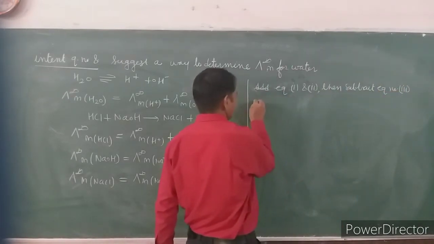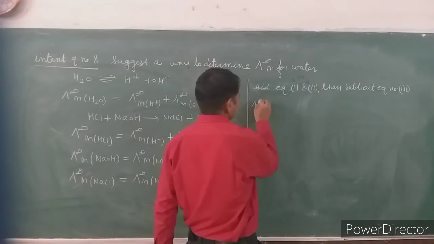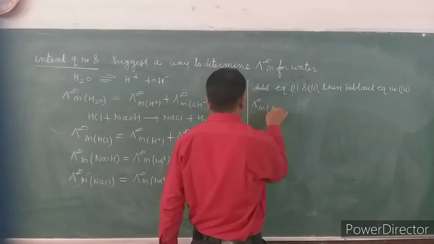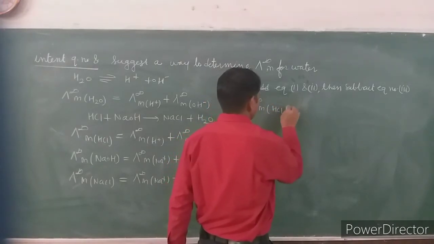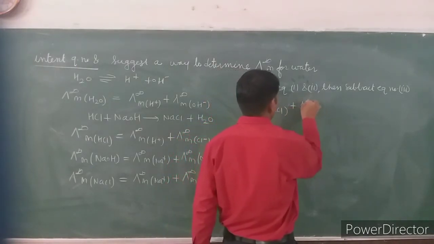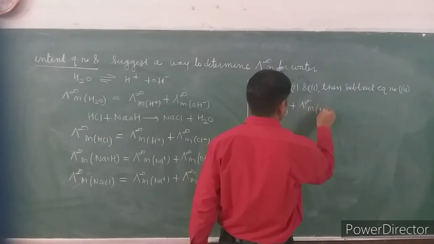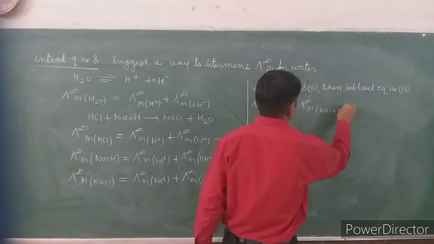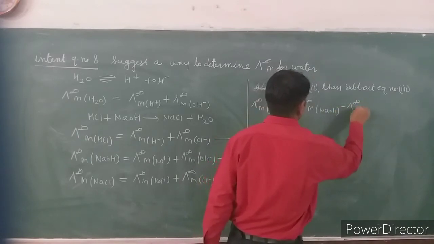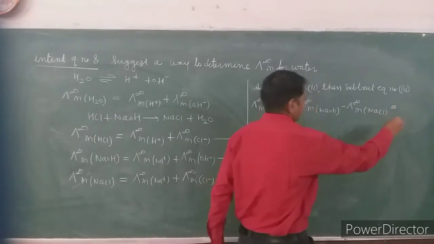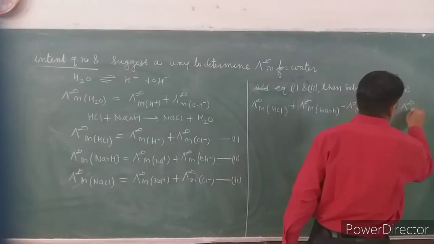The equation will be like this: lambda infinite m of HCl plus lambda infinite m of NaOH minus lambda infinite m of NaCl. This will give the lambda infinite m of water.